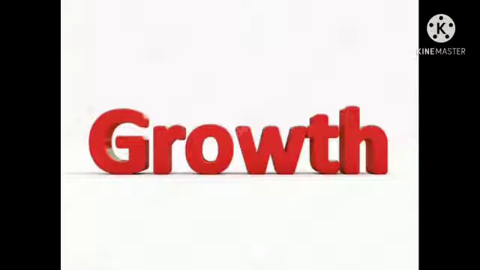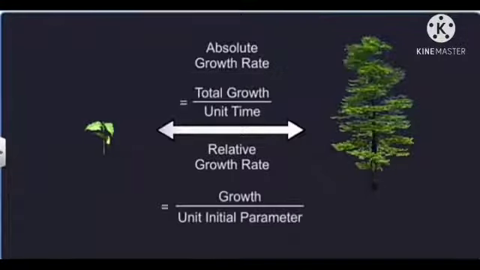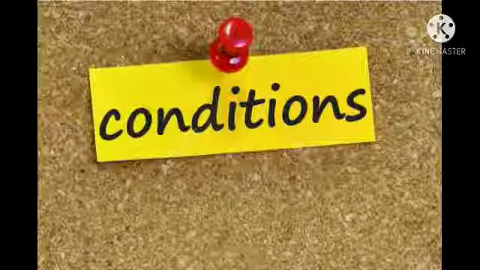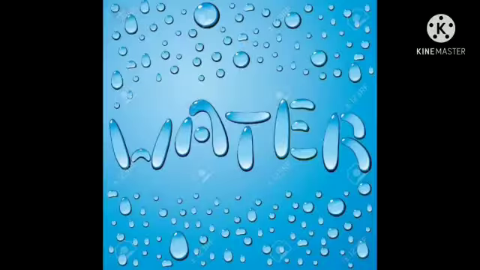Growth in plants can be quantitatively compared using absolute growth rate and relative growth rate. Absolute growth rate is equal to total growth per unit time. Relative growth rate is equal to growth per unit initial parameter. Plants need some conditions for growth like water, oxygen, nutrients, gravity, light, and temperature.